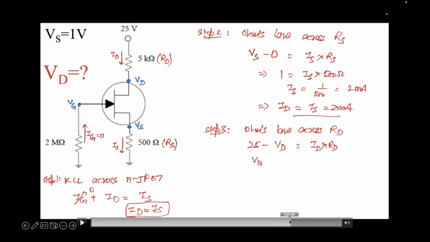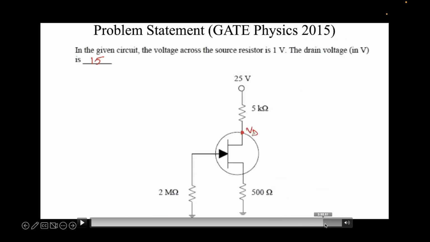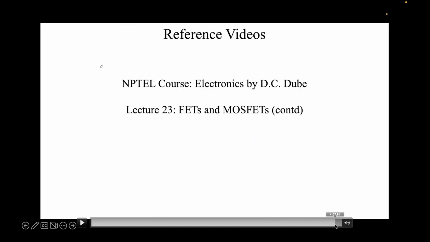Okay, so we are done with one more problem of FETs, and this is the reference that you can go to. In all of my videos, in fact in all of the videos being prepared or shown to you in the live sessions, there is always a reference. I also refer to these videos for better understanding of the concepts, and you might want to visit these videos. These are NPTEL course videos.